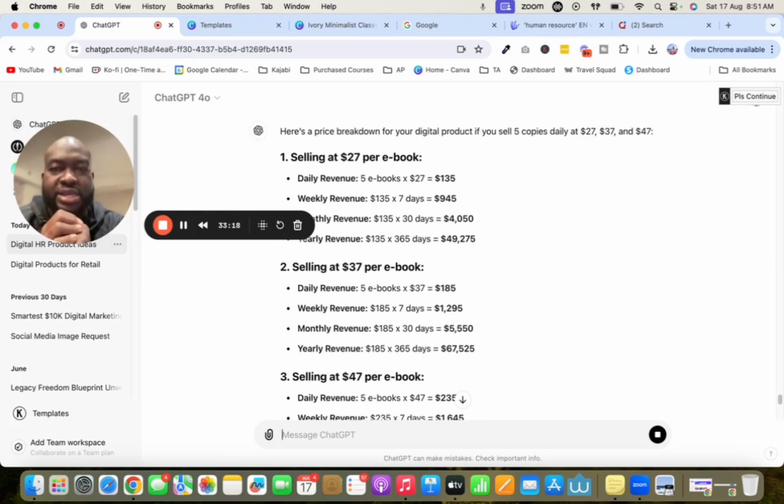So this is the breakdown. If you're able to create that digital product in that specific area of focus or any area of focus, guess what? You're able to leverage the digital marketing space. See, it's showing you that if you sell the ebook at $27 per ebook, let's say you do 5 a day, for example, that's $135.